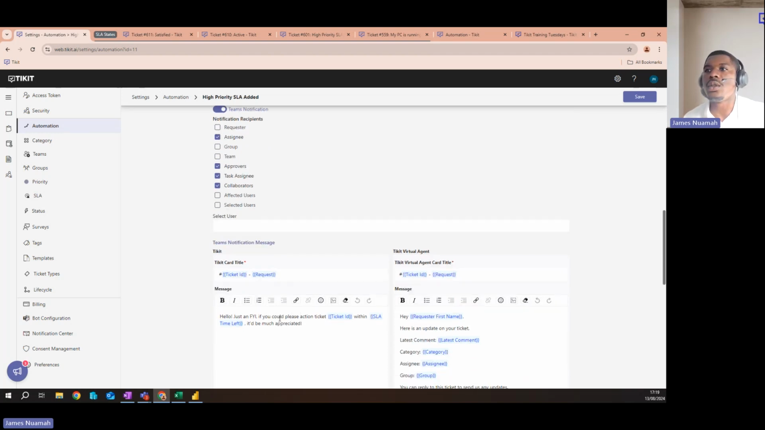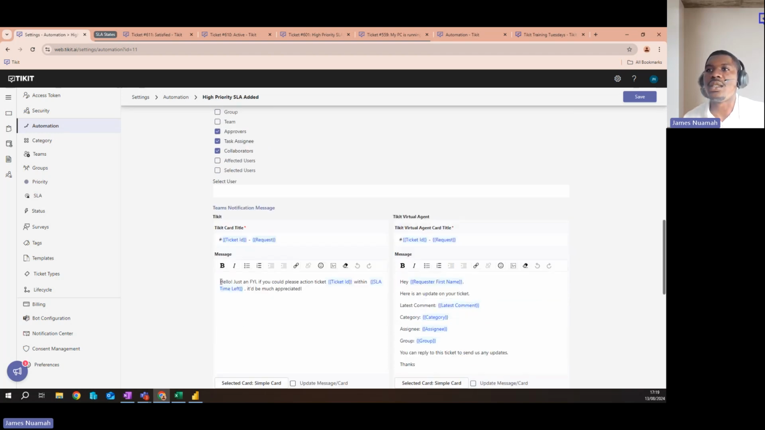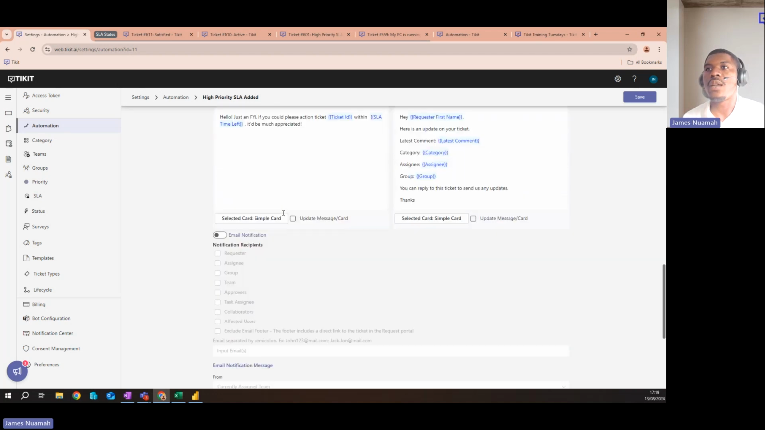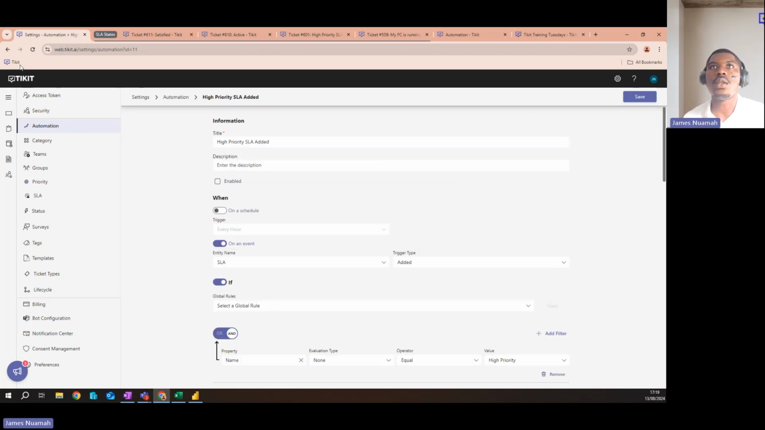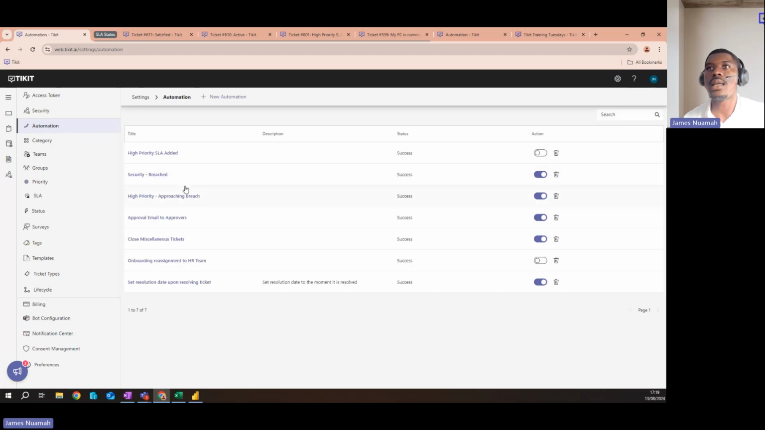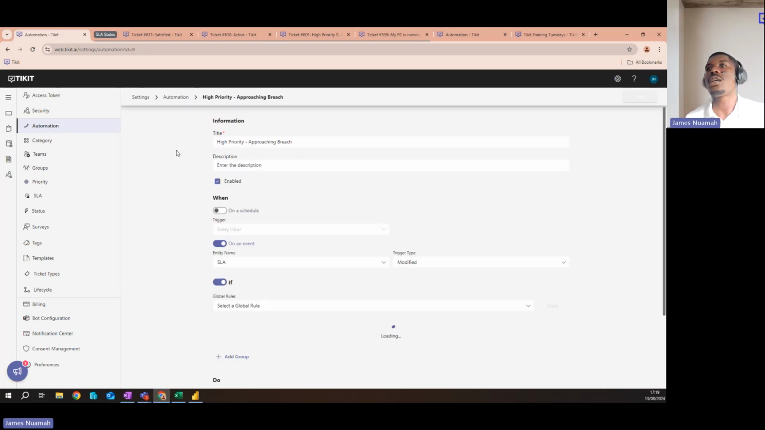But I might want to send out a message to my agent to say, hello, just an FYI, if you could please action this ticket within the amount of time that the SLA has left, it'd be great. So it could be a good reminder to your agents that this is a high priority ticket to let them know. And of course, you could have this via email as well. So that's one use for the SLA added. For approaching breach.